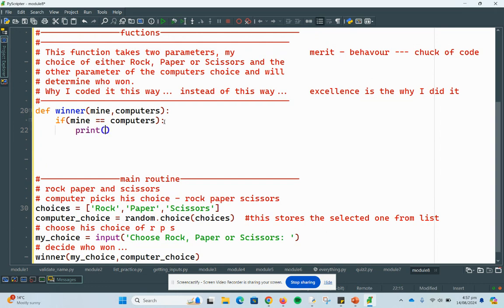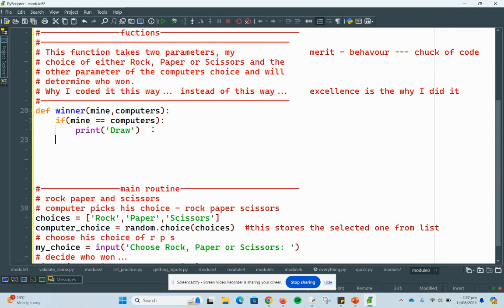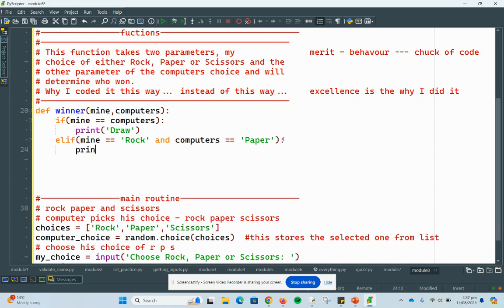Okay, so you can say print it's a draw. Okay, if elif mine is equal to rock and computer is equal to paper, then who wins? You could say that is win for me, eh? You win.